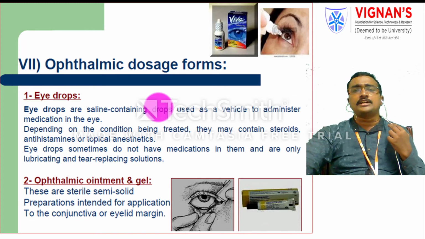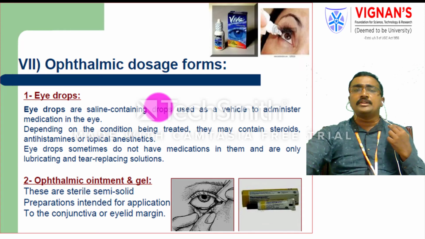So depending on the condition being treated, many steroidal drugs, antihistaminic drugs, and local or topical anesthetic drugs are administered by eye drops. But sometimes eye drops do not have medication in them. They are only used for their lubricating property or for tear replacement. We only use some of the eye drops in this way.